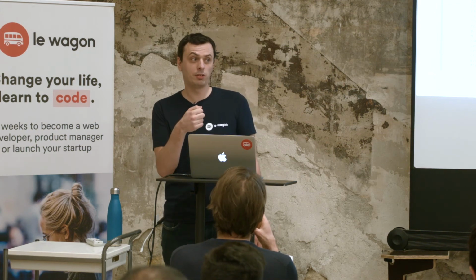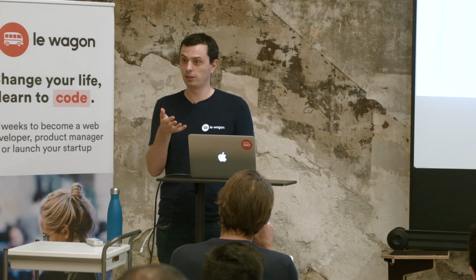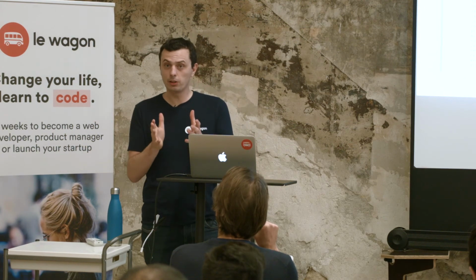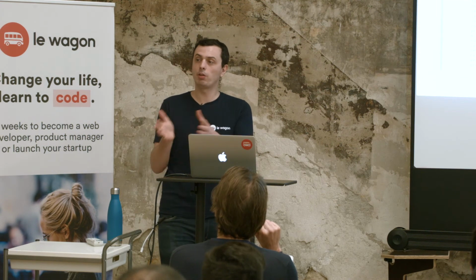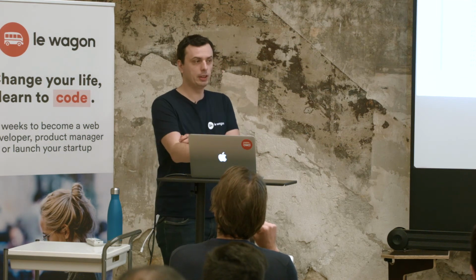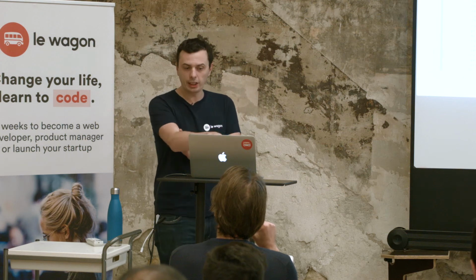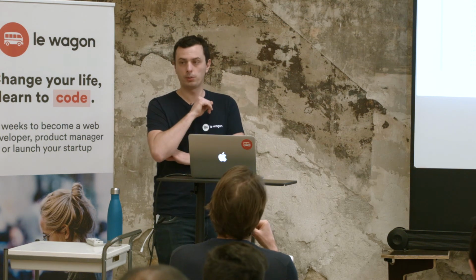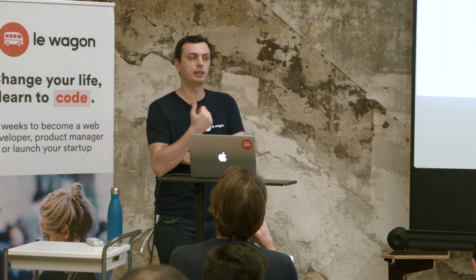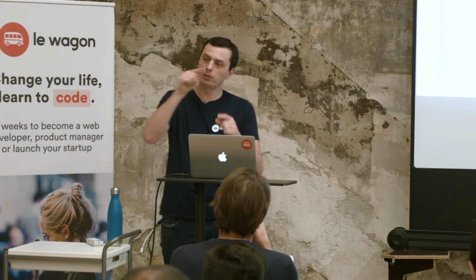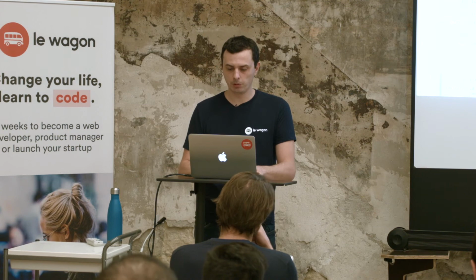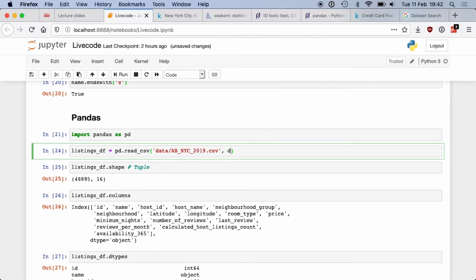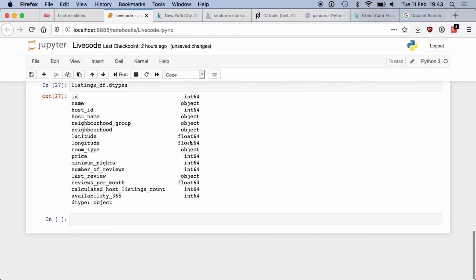So sometimes the CSV has a comma, sometimes it has a dot, and depending on the delimiter, the read CSV may or may not work. So when you read CSV, always do dtypes later and check the type of all your columns to make sure that you loaded the data correctly. Otherwise, you have to go back to the read CSV and pass some information, like, for instance, delimiter equal and maybe say a comma or dot, or help pandas to actually read the information. Okay, so our dtype seems to be in order.